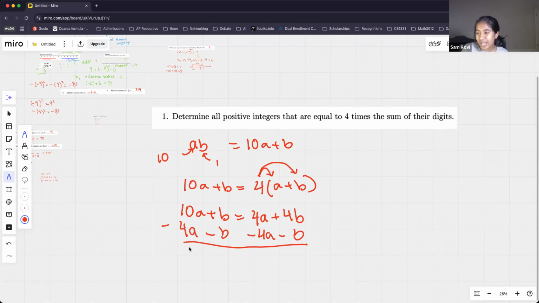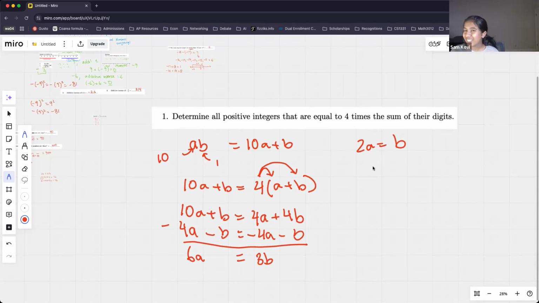So 10A minus 4A is 6A. B minus B is just 0. And that's going to be equal to 4A minus 4A, which is 0, and then 4B minus B, which is 3B. So if I simplify, I get that 2A is equal to B. All right, so can you guys think of some possible values of A and B that would make this number work?